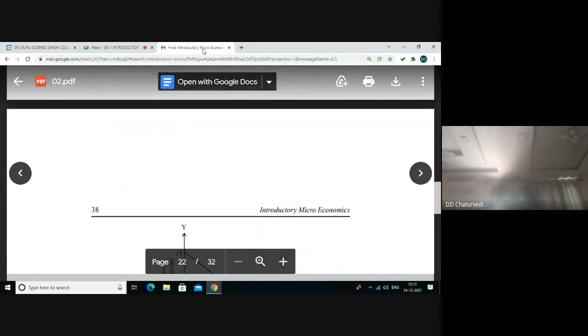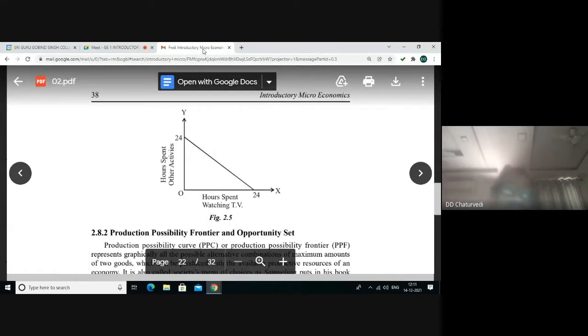Even time can be devoted in different possible manners. There are 24 hours available with every person, which can be spent on watching TV or other sources of entertainment, or the same time can be utilized for productive activities. In case we spend the entire amount of time on entertainment, nothing is left to be spent on productive activities and vice versa.